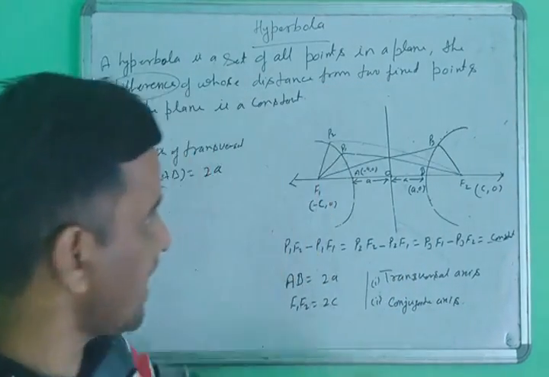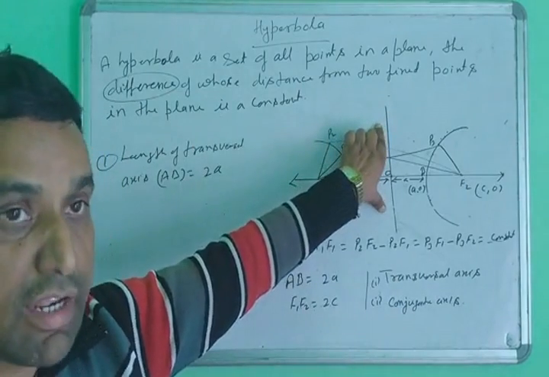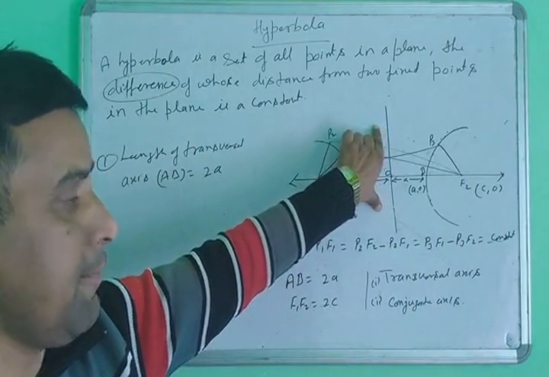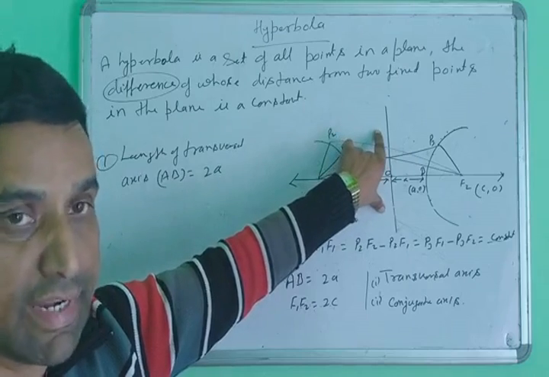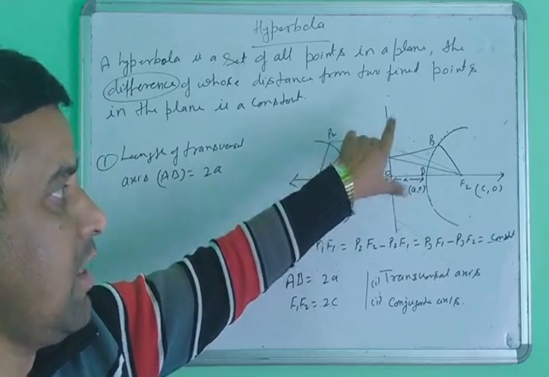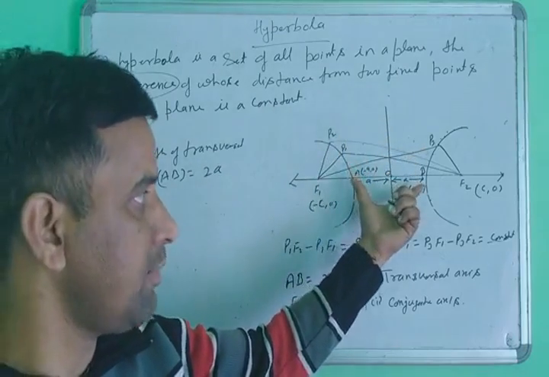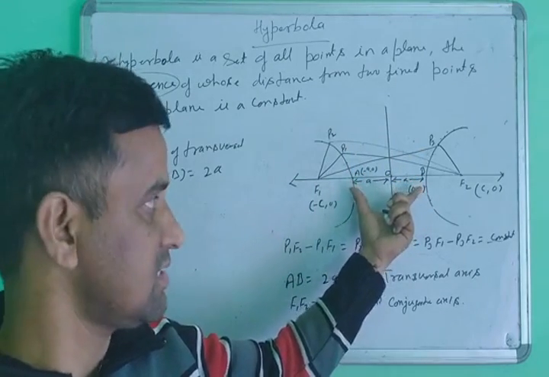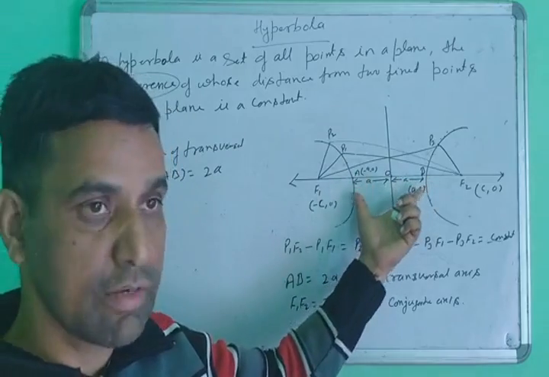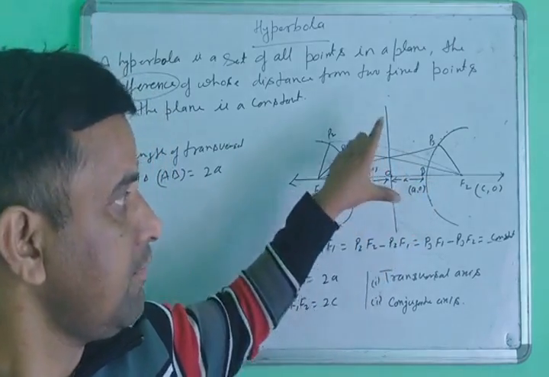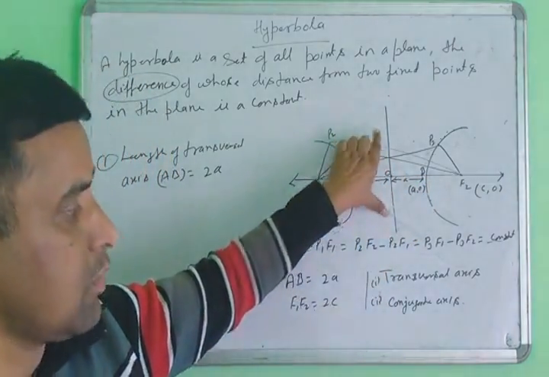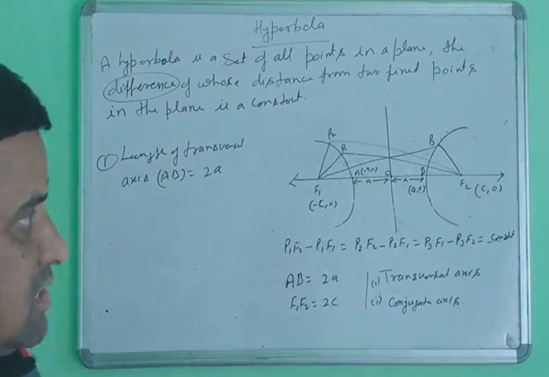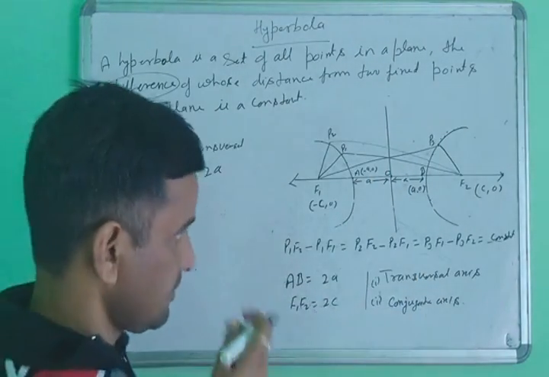In the ellipse you used to say the minor axis, but here you don't say the minor axis, you say the conjugate axis. The ellipse has the major axis, but here you say transversal axis. The major axis becomes the transversal axis, and the minor axis becomes the conjugate axis. So these things are clear. Next.